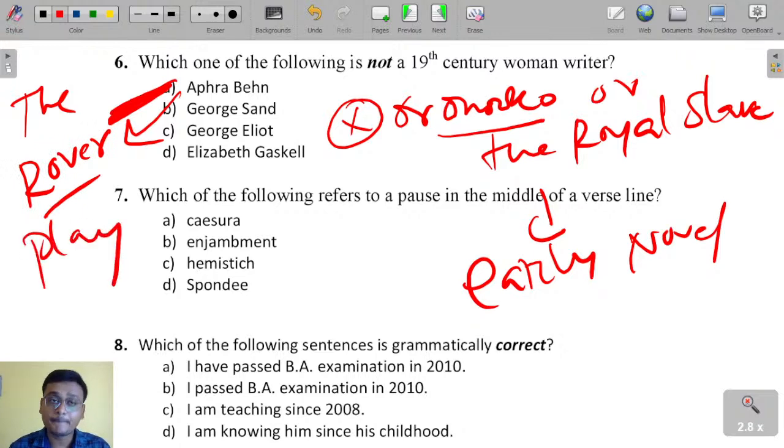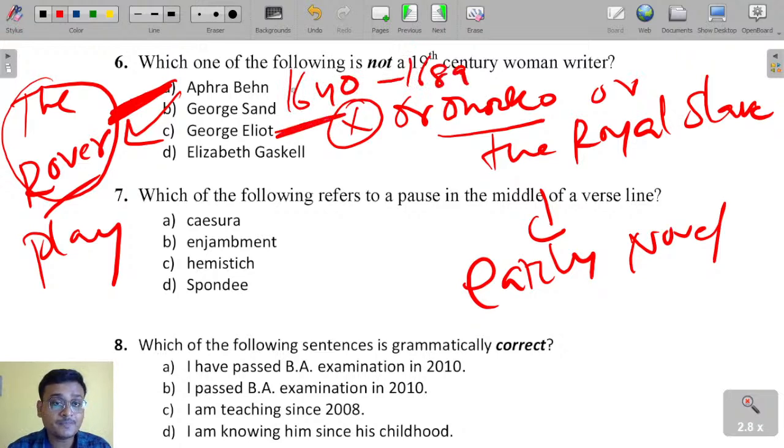So she was a dramatist, a poet, and a prose writer. She was born in 1640 and died in 1689, so she was a Restoration writer. The Rover and Oroonoko, or the Royal Slave, are important works by Aphra Behn.